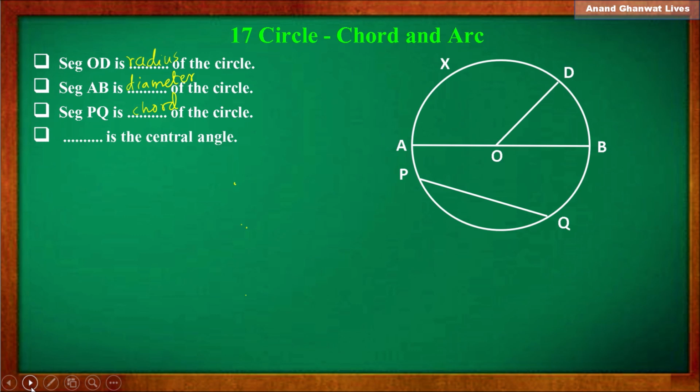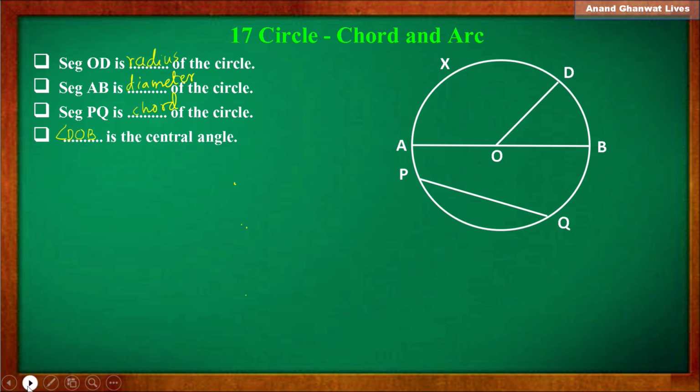Next question, ... is a central angle. Let us understand what is central angle. The angle made by 2 points on a circle with the center of the circle is called as central angle. Now here observe the two central angles, angle DOB and angle DOA. These are the two central angles given here. You can write here any one. So angle DOB is the central angle.